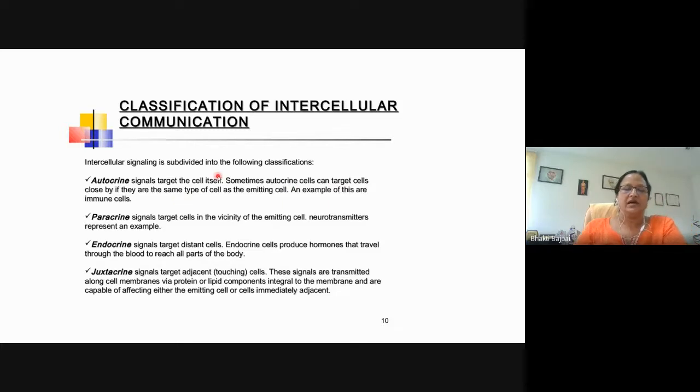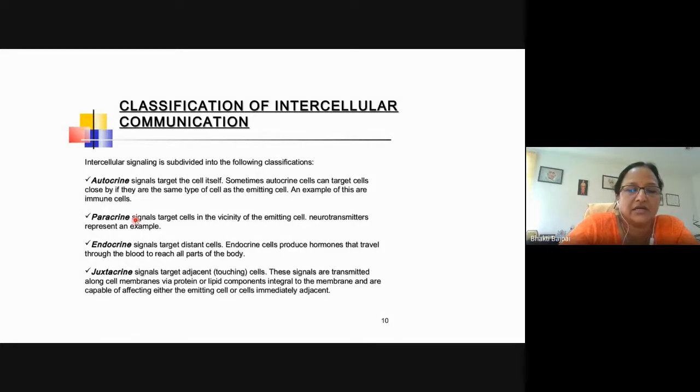Another type is a kind of autocrine only. The signaling cell produces the signal, and it binds to cells which are present close to it and are the same cell type, and then also it is called an autocrine signal. If they are the same type of cell as the emitting cell, then this is also autocrine. An example of this is the immune cell, like the T cell, which produces interleukin 2. Then paracrine signals target cells in the vicinity of the emitting cell. Neurotransmitters represent an example. So there is some difference here. In paracrine also, the signal binds to the target cells in the vicinity, but these target cells are not the same as the signaling cell.